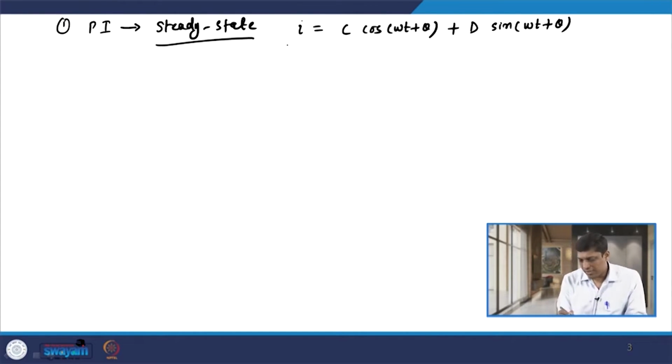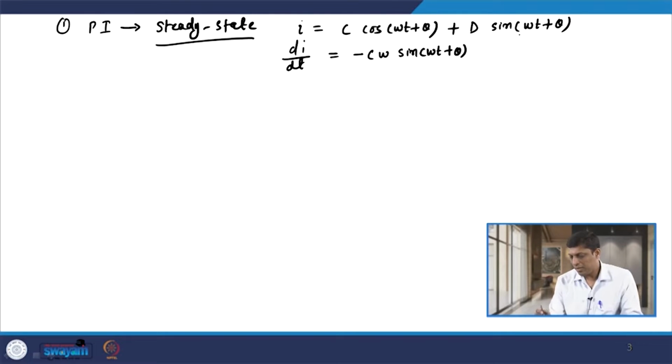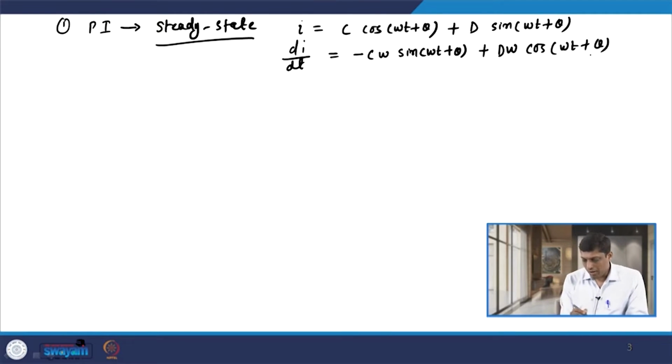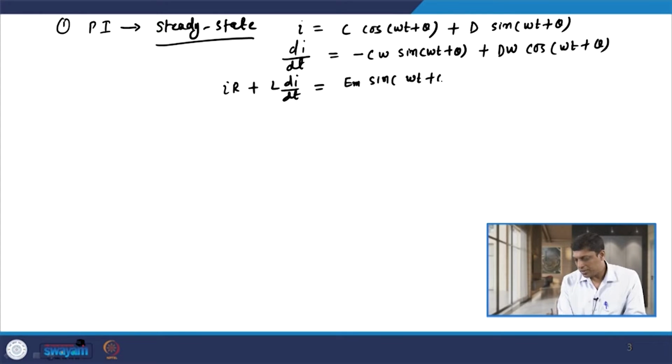Let us differentiate this with respect to time. So di by dt is minus C omega sin omega t plus theta, plus D omega cos omega t plus theta. Our original equation is IR plus L di by dt equal to Em sin omega t plus theta.